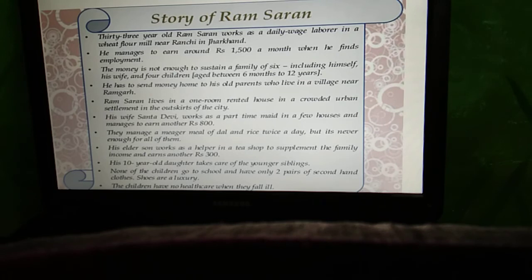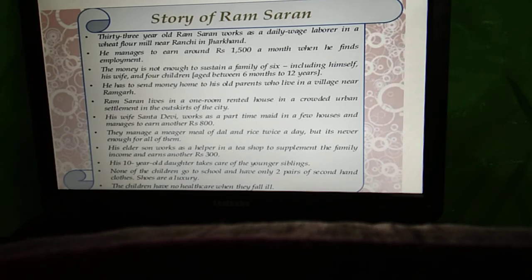That picture shows that 33-year-old Ram Saran works on daily wages as a laborer in a flour mill. Basically he earns around 1500 per month. That money is not sufficient to fulfill his basic needs. He has to send money home to his old parents who live near a village, Ramgarh. And Ram Saran lives in a one room rented house, so he also has to pay rent to his landlord.